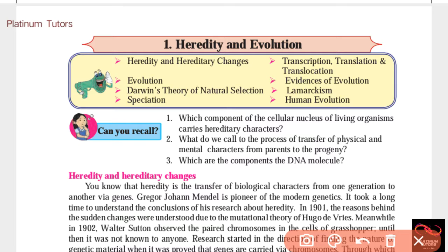For example, the best example is that humans had tails many years ago, but they disappeared according to the changes. This is the best example for the evolution of gradual changes in living organisms. Now, combining heredity and evolution, the meaning is the transfer of biological characters from one generation to another generation via genes in a more developed form, which is called heredity and evolution.